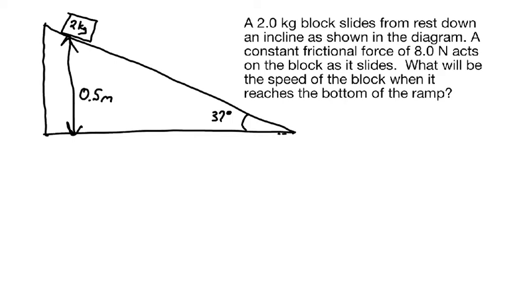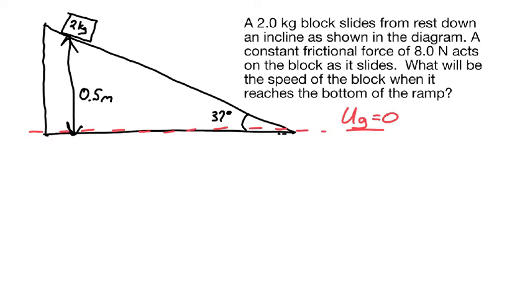If gravitational potential energy is going to be something I have to consider, then I'll want to start by identifying what I'll use as my reference level. I usually use the lowest point that our object would get to as the reference level for this one. So it's going to reach the bottom of the ramp. So let's just put our reference level down here at the bottom. We'll say when the block is at the very bottom of the ramp, we have a gravitational potential energy for the block-Earth system of 0 there. So we start off with some non-zero gravitational potential energy. We end with 0 gravitational potential energy.